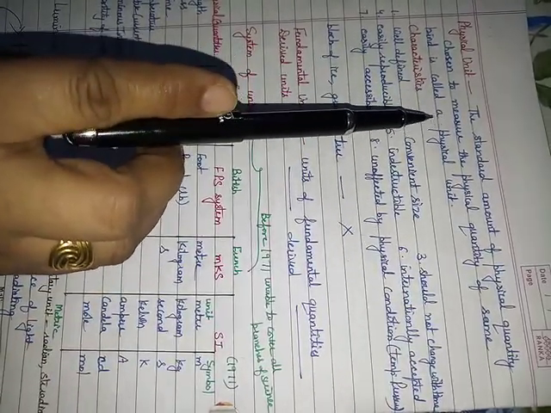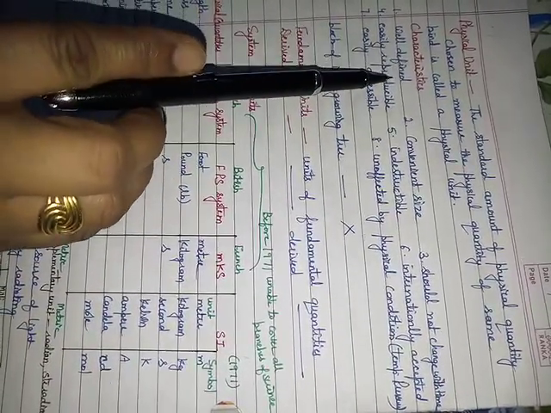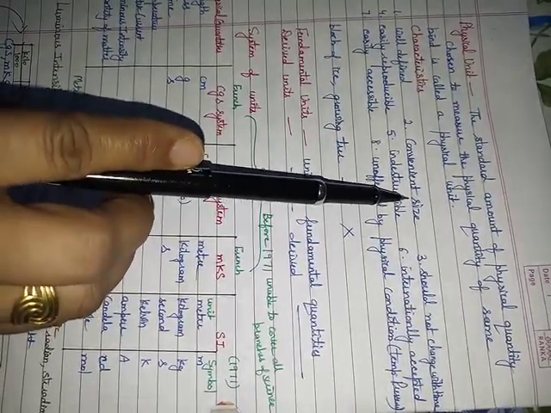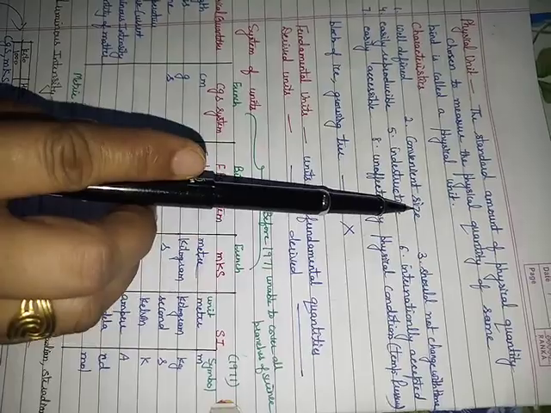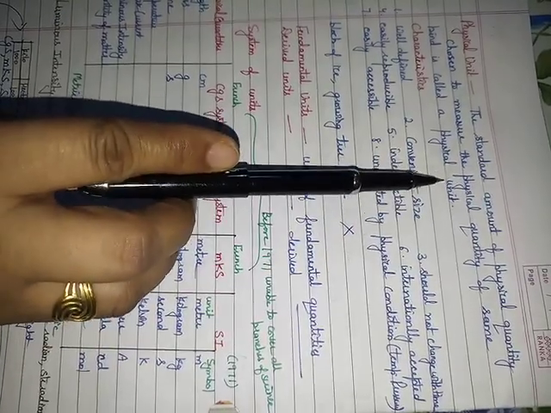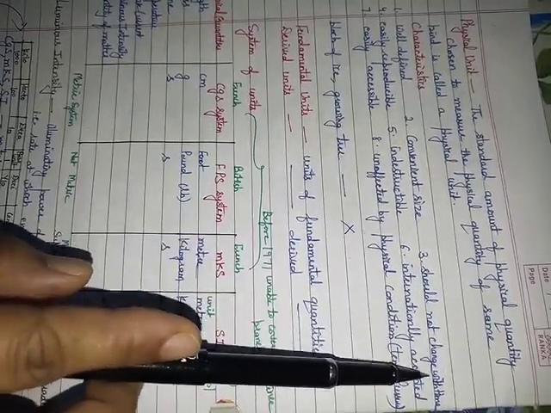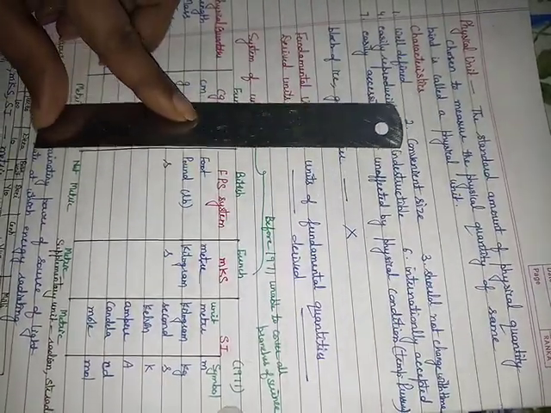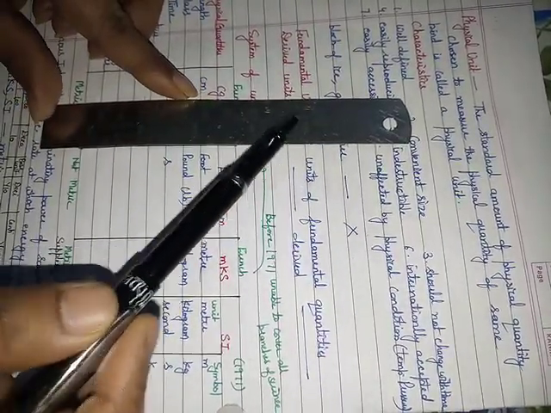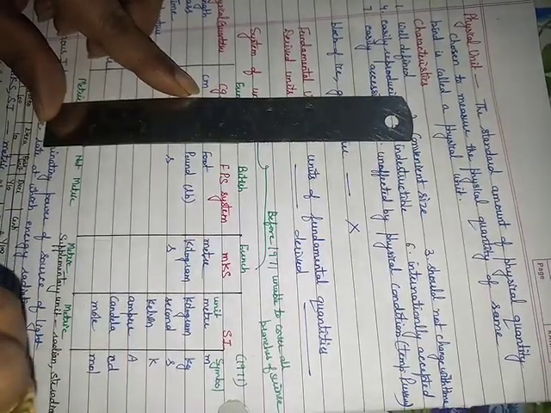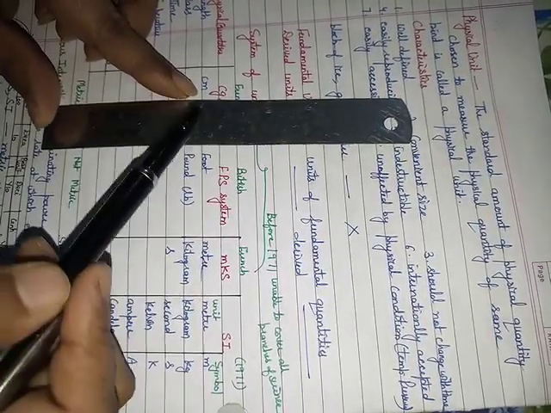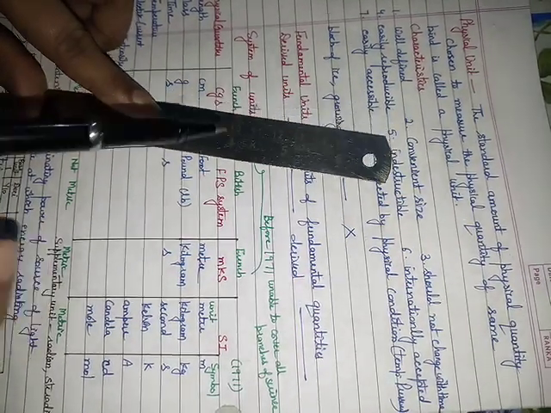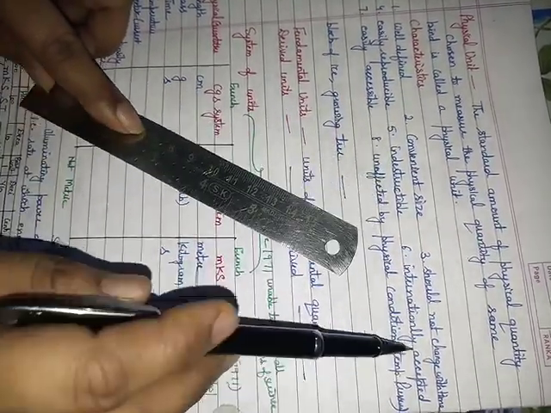Characteristic of physical unit should be, it should be well defined. Size should neither be very small nor it should be very large. This unit should not change with change in time. For example, if I will take this standard and at daytime its length is more and at the time of night its length is less, then it will give me different measurement during day and night. So it should not happen. It should not change with the time.